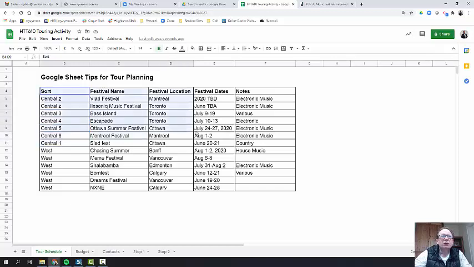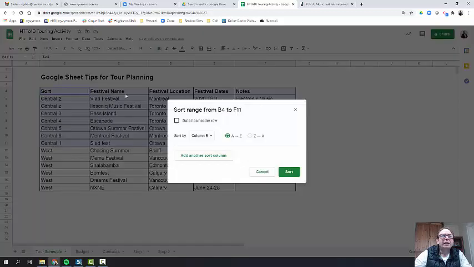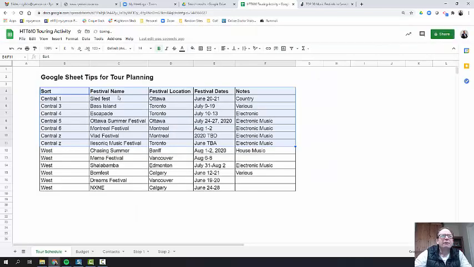Okay, let's go back and resort that. Data, sort range. I'm going to sort by festival, by sort, and go from there. Okay, what do I have now? I've got the Sled Fest in Ottawa in June. I have July, August. And I have these two other dates I don't know about.